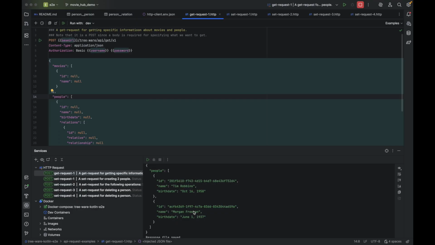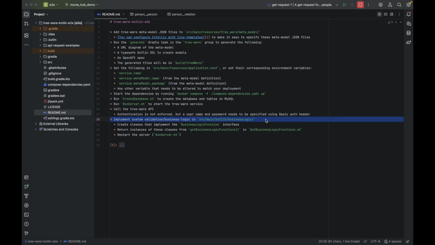I rushed through these APIs to keep the video short, but all of these requests are available in the demo branch, and you can play with them and look at them slowly to understand the structure of the requests. They're identical to the trees that were defined by the meta model. The meta model allows you to specify a lot of different types of constraints on the model, and Tree-Ware will automatically validate set requests to ensure that the constraints are not violated.